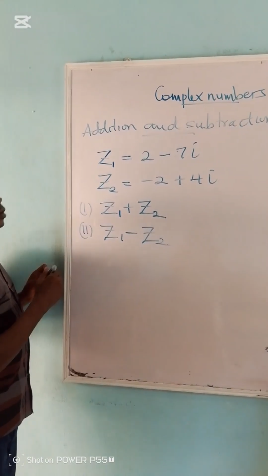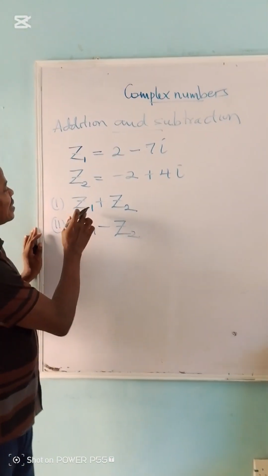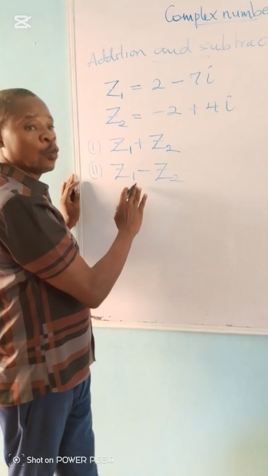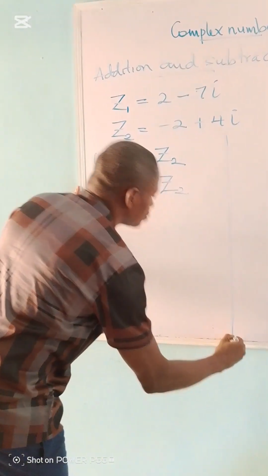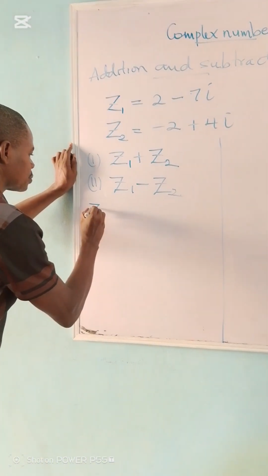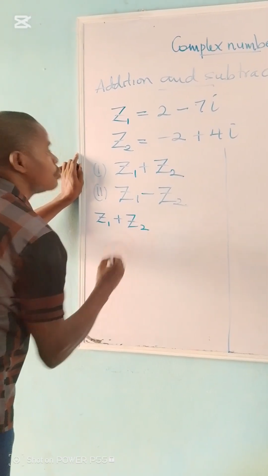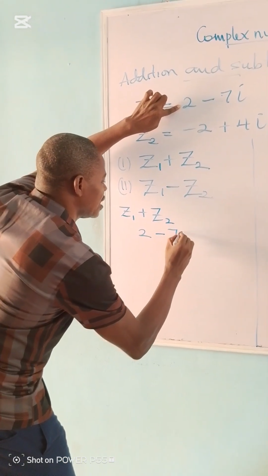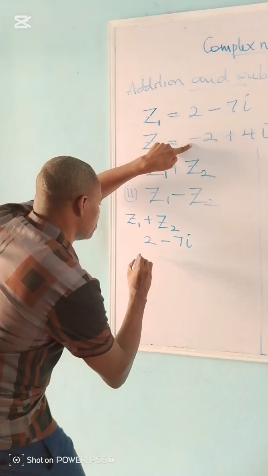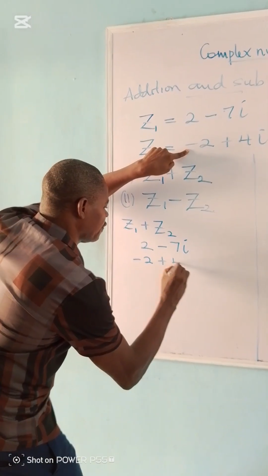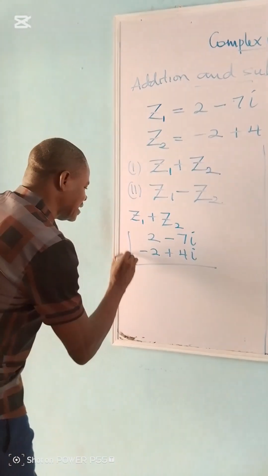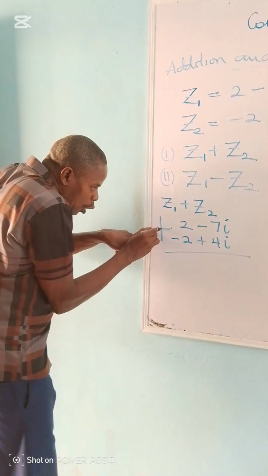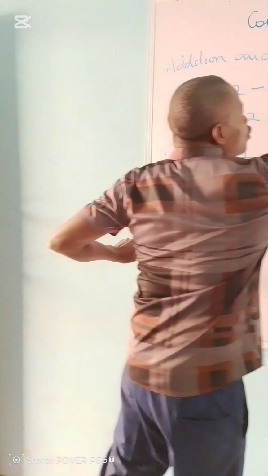The answer. Good. Now we want to add, if given z1 equal to this and z2 equal to this, and we also want to subtract. Let's start with addition. So z1 plus z2. Using our same method, z1 is 2 minus 7i, while z2 is minus 2 plus 4i. We are adding in this case, so we are using this plus here. We say 2 plus minus 2.